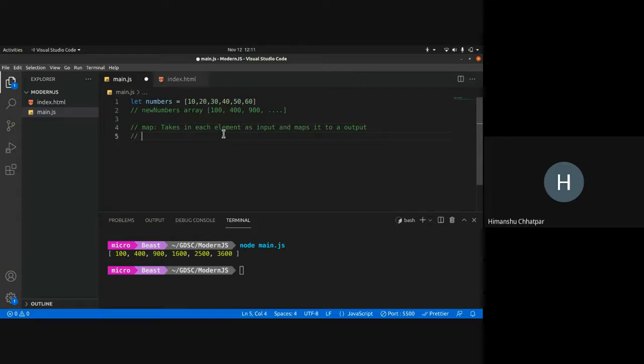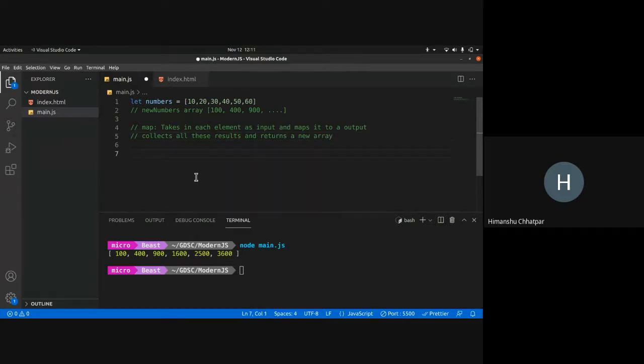This is the first part it does. The second part is it collects all these results and returns a new array. That's it.